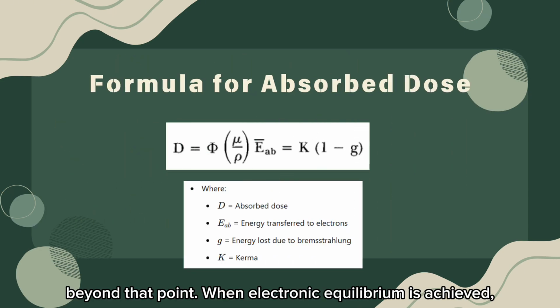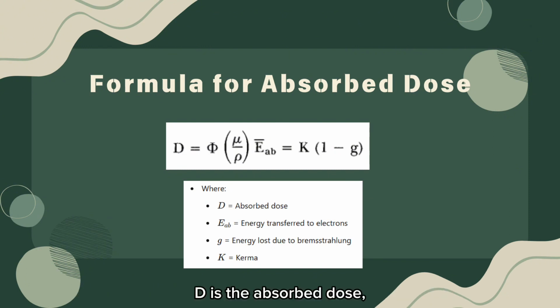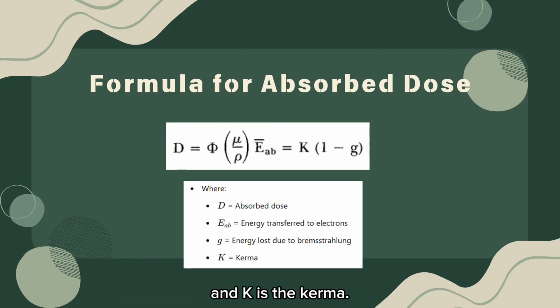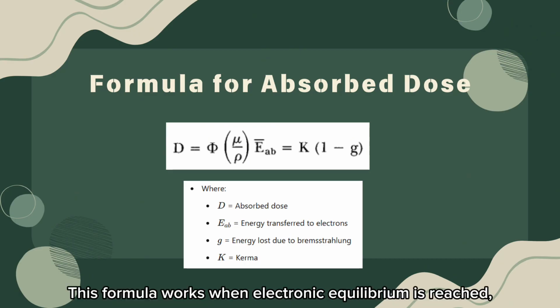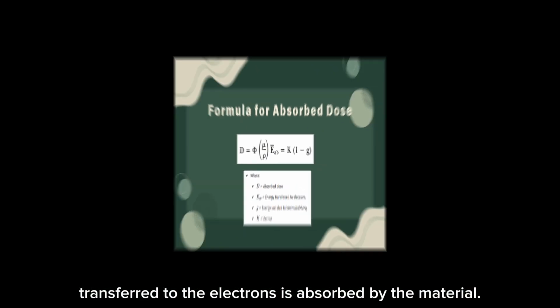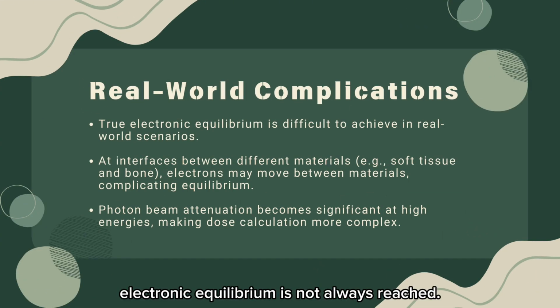When electronic equilibrium is achieved, the absorbed dose can be calculated using this formula. D is the absorbed dose, absorbed energy is the energy transferred to the electrons, G is the energy lost due to a type of radiation called Bremsstrahlung, and K is the Kerma. This formula works when electronic equilibrium is reached, meaning all the energy transferred to the electron is absorbed by the material. In real-world situations, electronic equilibrium is not always reached.